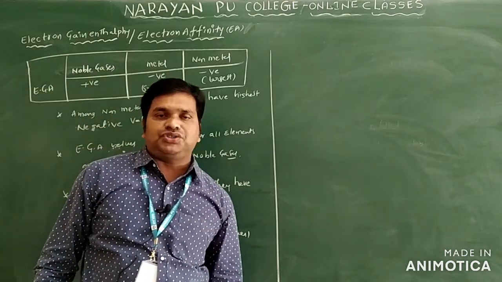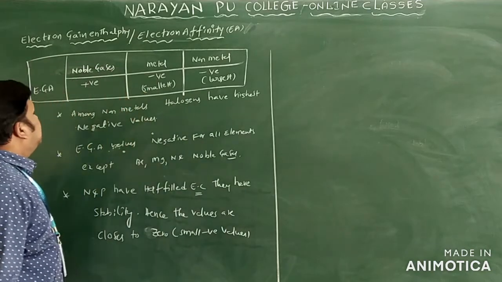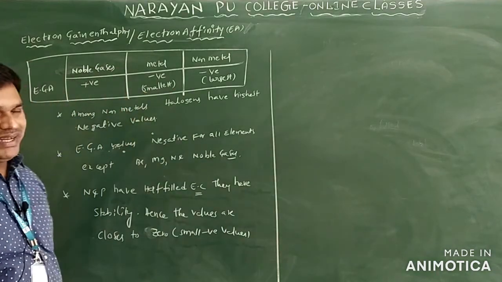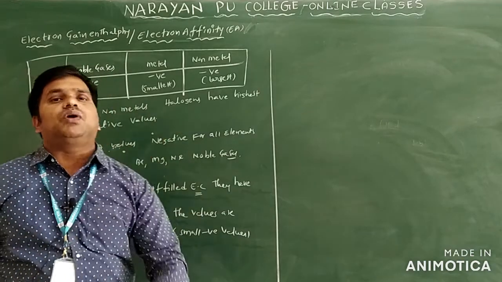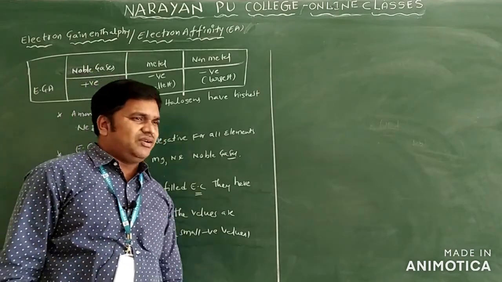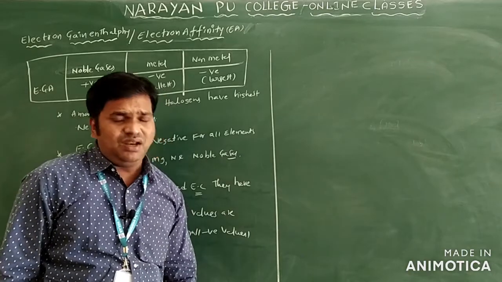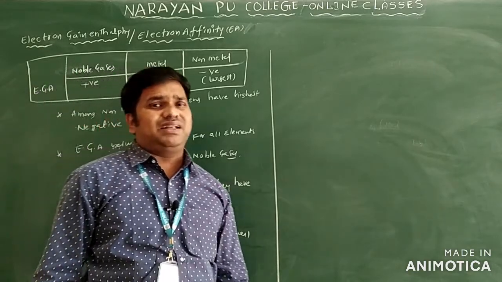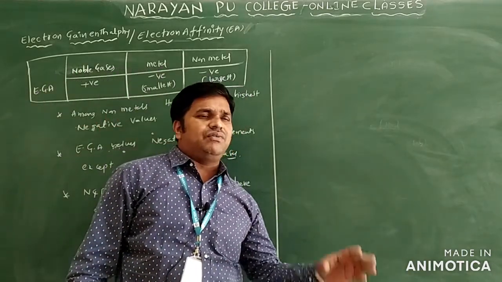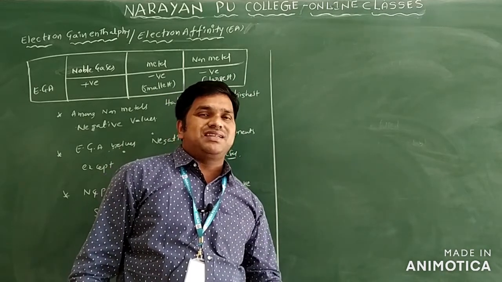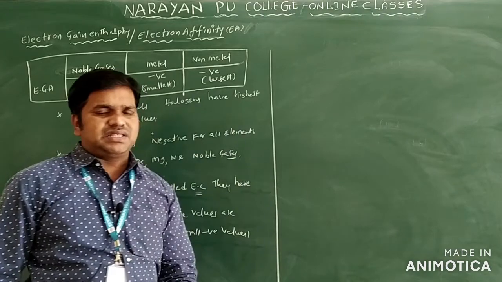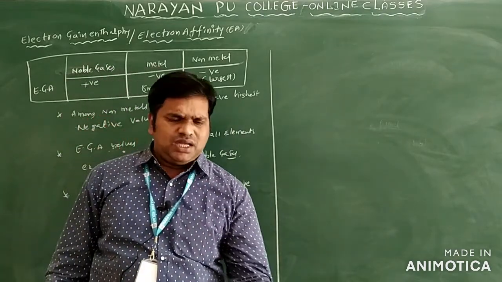Now the metals: metals have negative values, but very small ones, because metals do not gain electrons easily. Metals first of all lose electrons. So the electron gain enthalpy for metals is the smallest negative value, very close to zero.